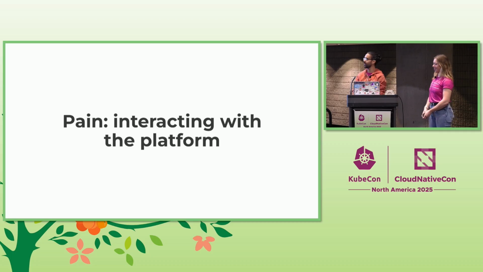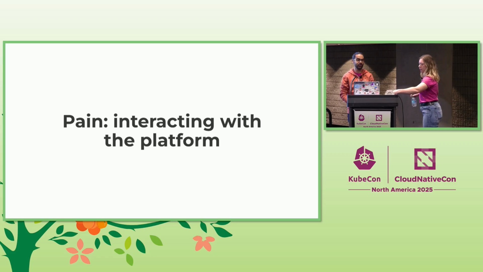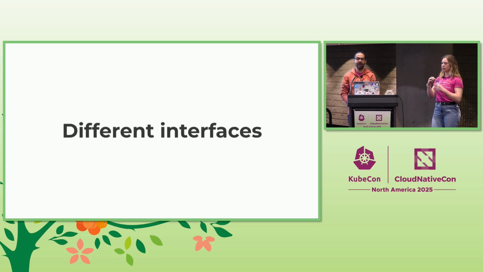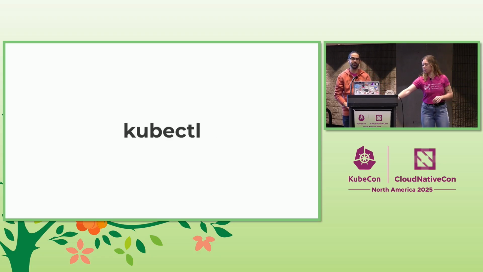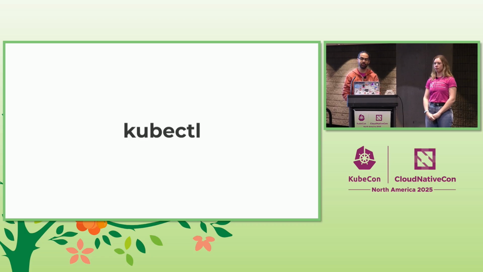Great. So here's the pain we had. The first pain of Sid is interacting with the platform is hard. And what did we do to solve this? So we started thinking about, well, this might be an interface problem, right? We have kubectl, which should always work. We'd expect people to do stuff with kubectl. If your product runs on top of Kubernetes, hopefully it works and you can get the information that you need with kubectl. But as the aliases show, there are a lot of long commands that people have to remember.